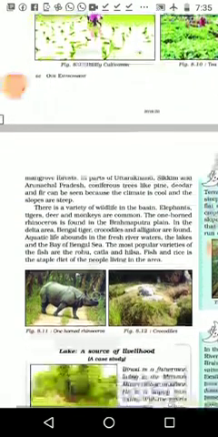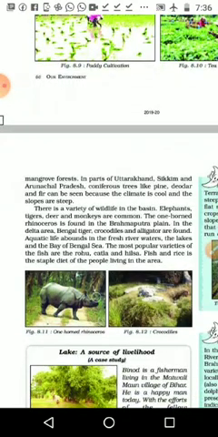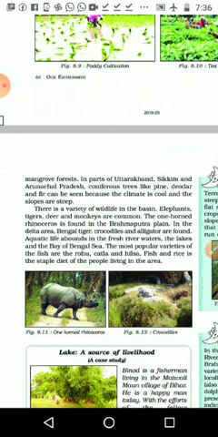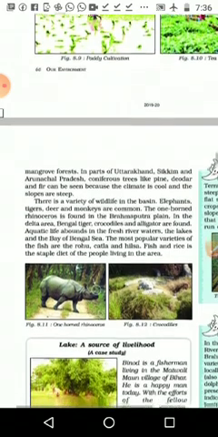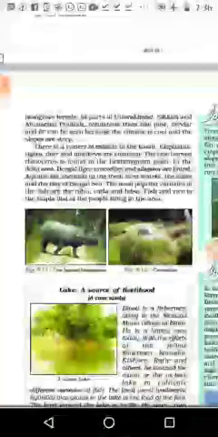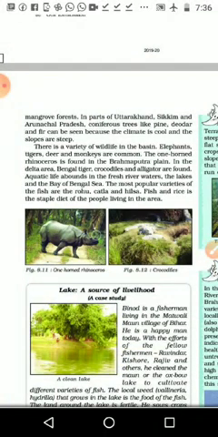Next, there is a variety of wildlife in the basin. Again, like we discussed with the Amazon, we want to see the lives of the animals, birds and insects in this area. Elephants, tigers, deer, monkeys are common, and the one-horned rhinoceros is also in the Brahmaputra plain. In the delta area, Bengal tiger, crocodile and alligator are found.